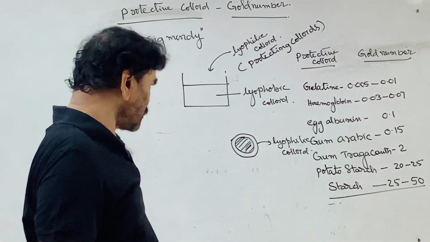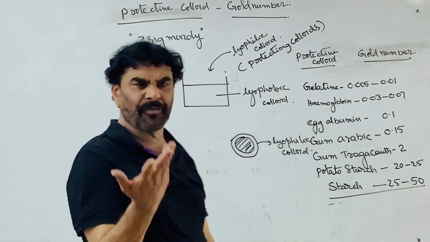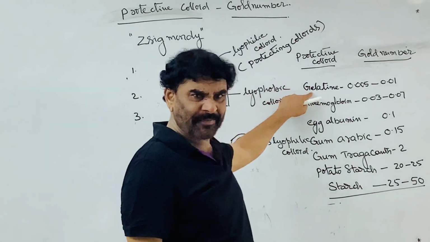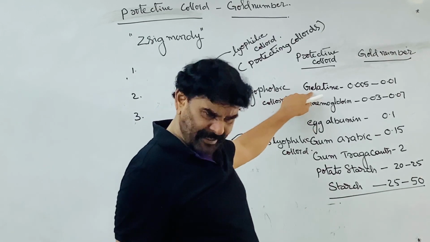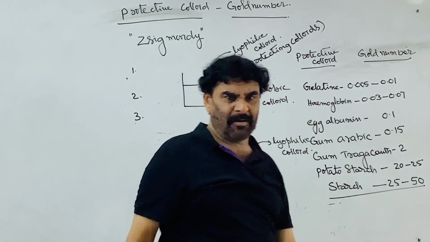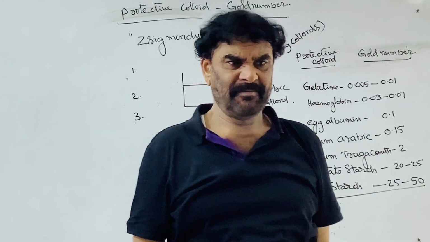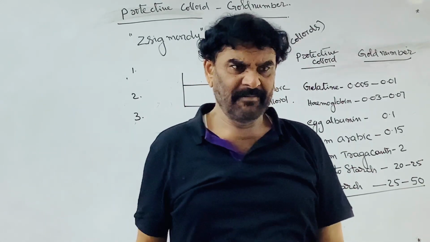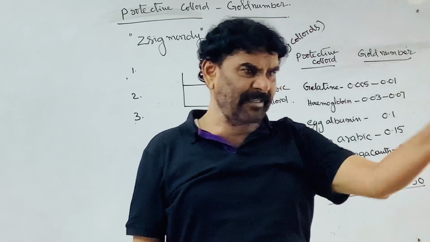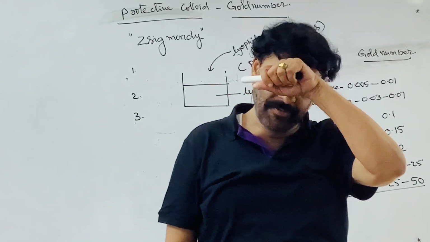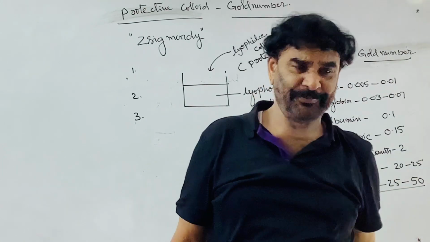So now the question is, what are the lyophilic colloids? I told you, naturally occurring gelatin is a lyophilic colloid. Gelatin is nothing but partially hydrolyzed protein. It is extracted from meat and similar sources; there is a vegetarian gelatin also.